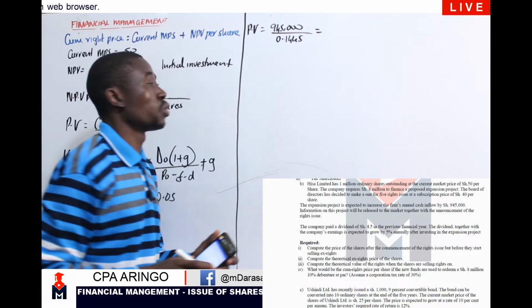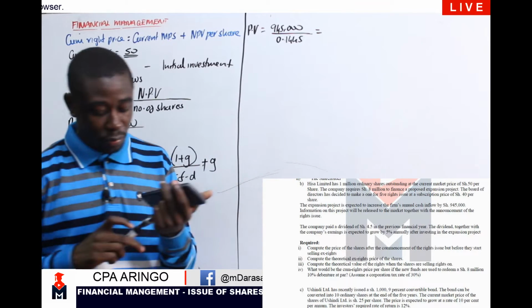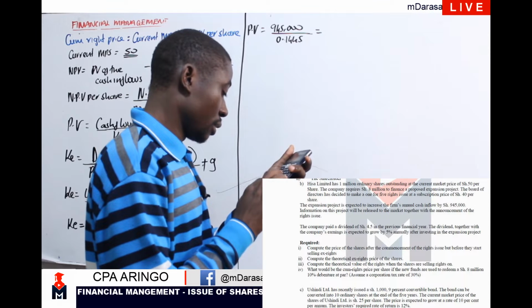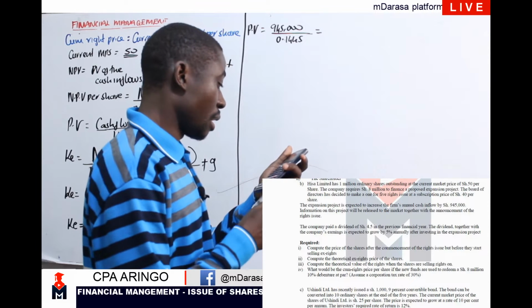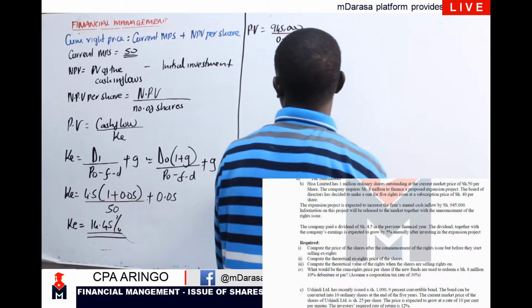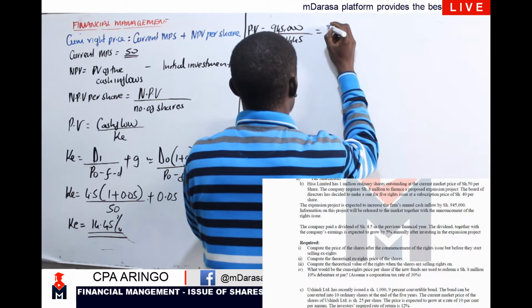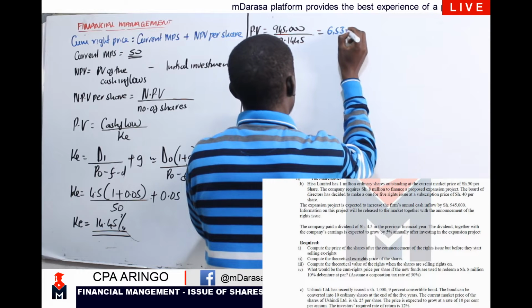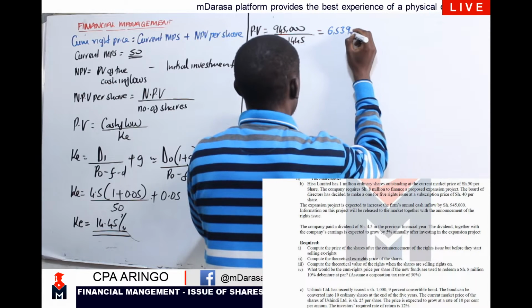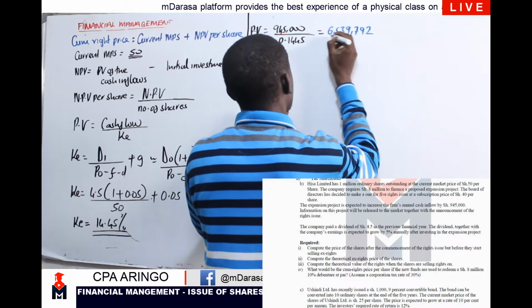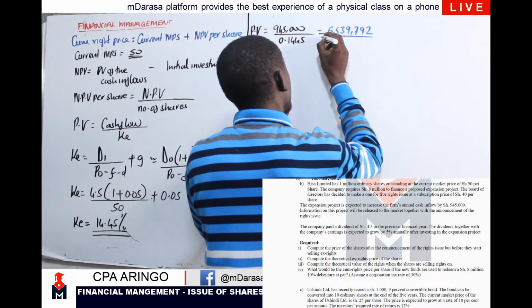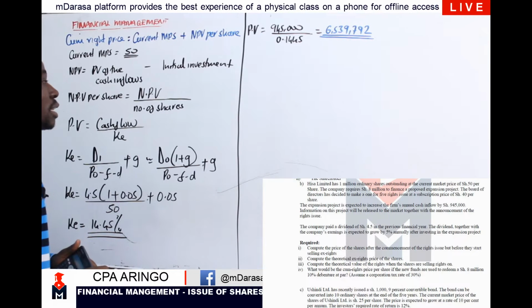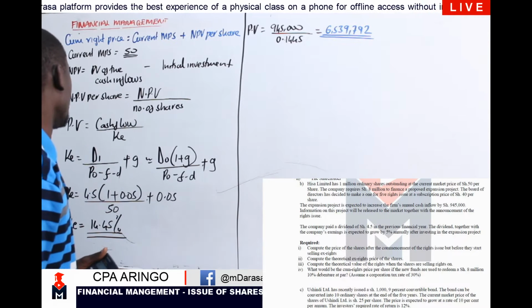So that should give us 945,000 divided by 0.1445. I'm getting 6 million, so my present value of our cash flow is 6,539,792.